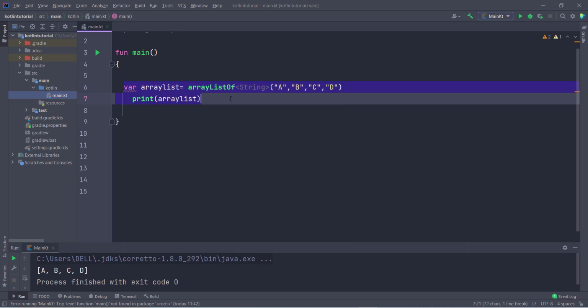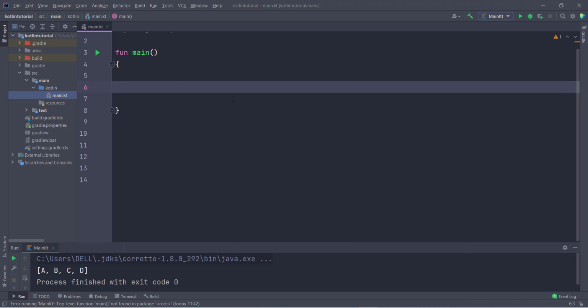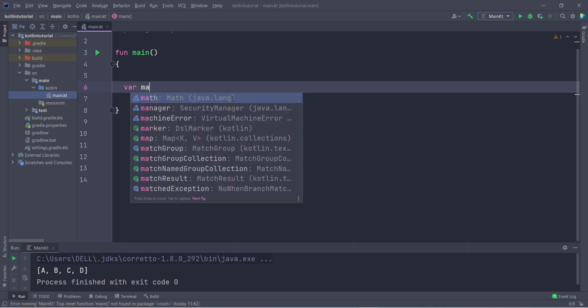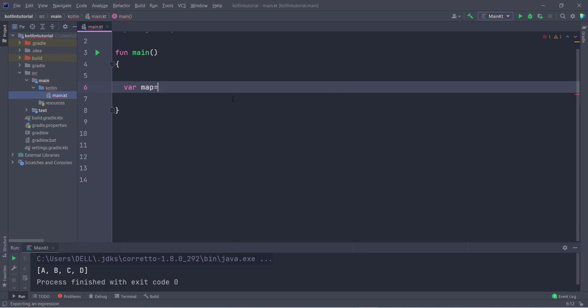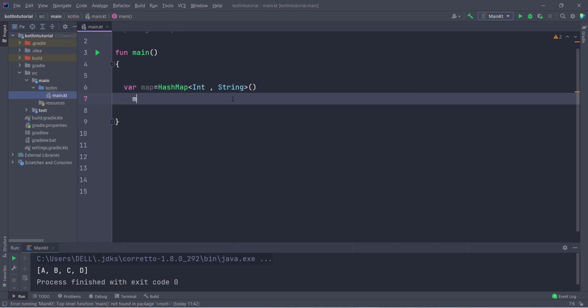Now let's see what a HashMap is in Kotlin. HashMap is mutable, so we can use HashMap, while mapOf is immutable, and HashMap is mutable. So now I take a variable and give the variable name map, and then HashMap, and inside this you have to pass the key and value types, so Integer and the type of what you want, so String. Now you can add values inside this map using map dot put, and inside this you pass the values in key, value format. So I type here 2, Brijesh.